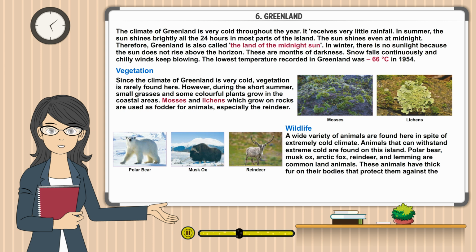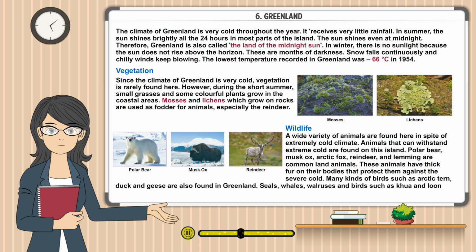These animals have thick fur on their bodies that protect them against the severe cold. Many kinds of birds, such as Arctic tern, duck and geese, are also found in Greenland. Seals, whales, walruses, and birds such as kua and loon live in the cold water of the sea. Reindeer is the most useful animal of Greenland.